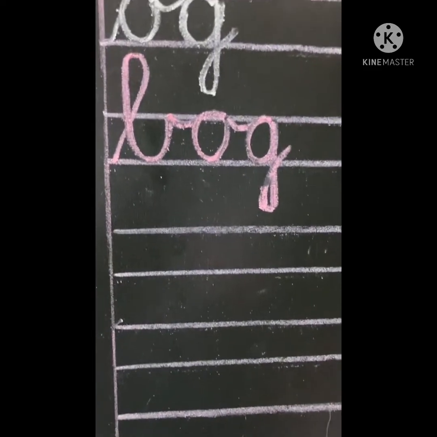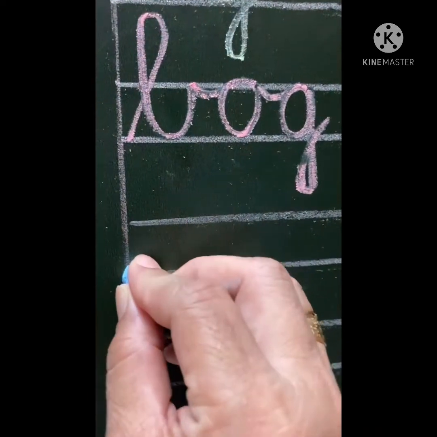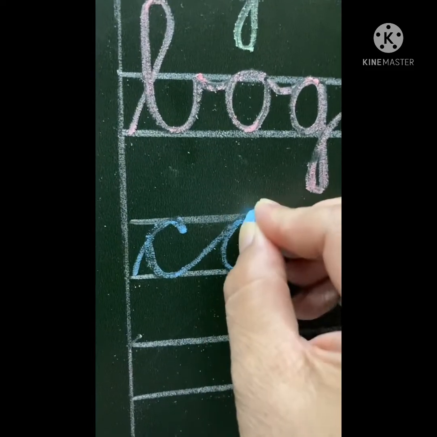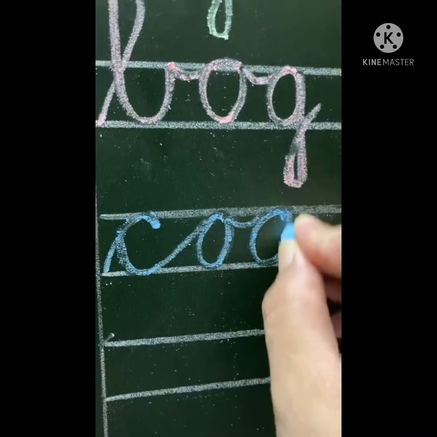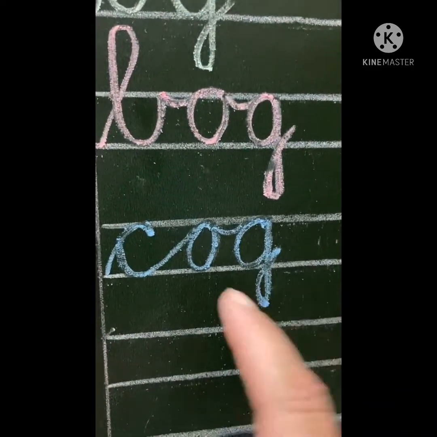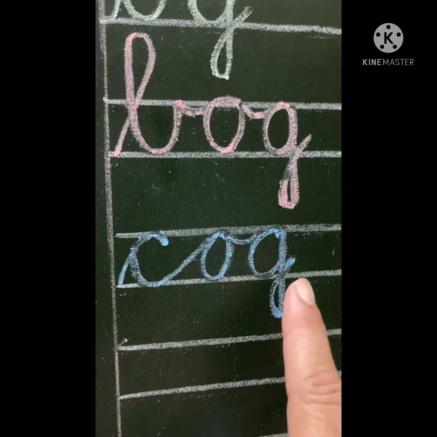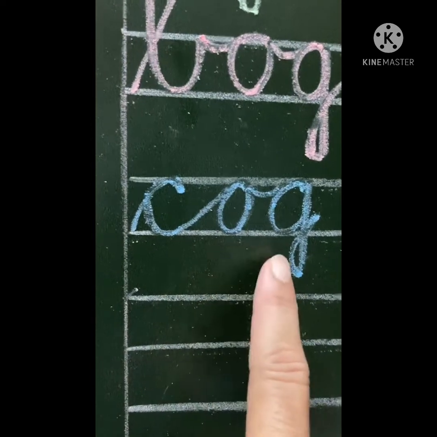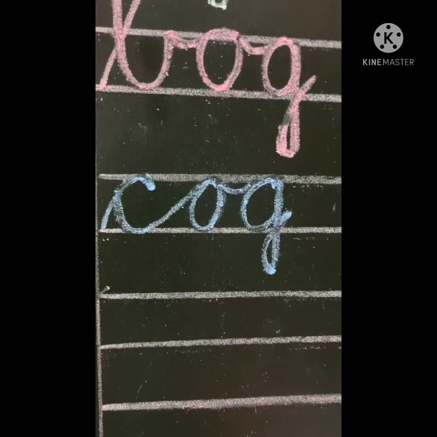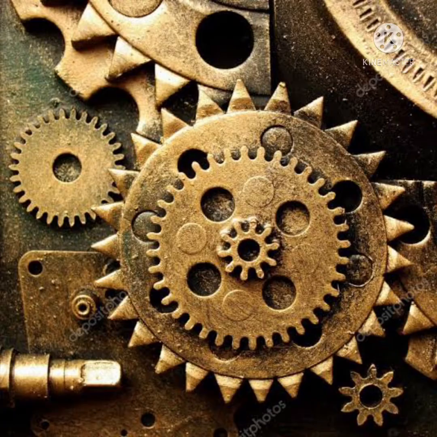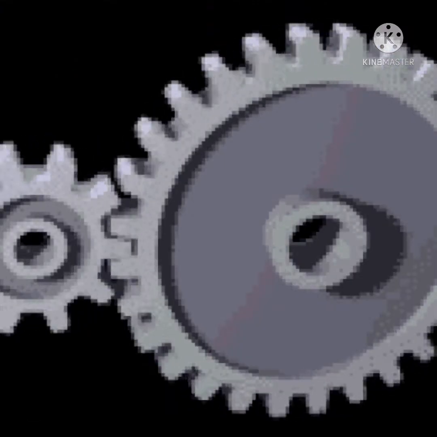For writing the next word in this family, we will be starting with the first sound, K. Extend the flick and make O, and extend the flick and make G. Make sure, children, that you do not lift your pencil until you complete the whole word in one attempt. So the word is k-og, cog. It is a gear tooth which helps a wheel to move. We can see the working of a cog in this clip.